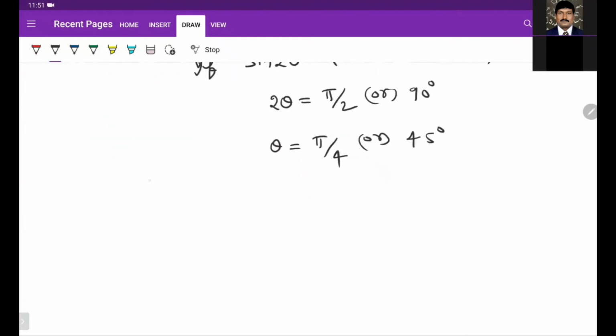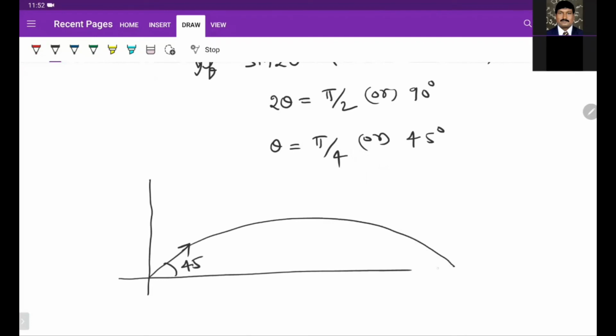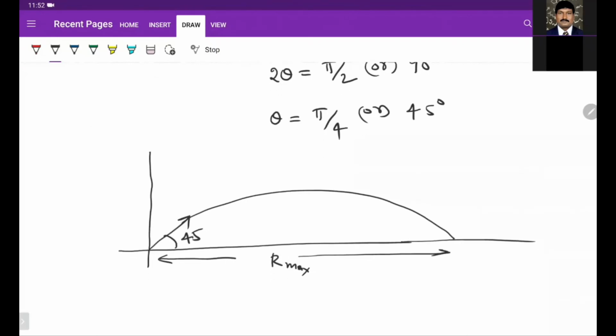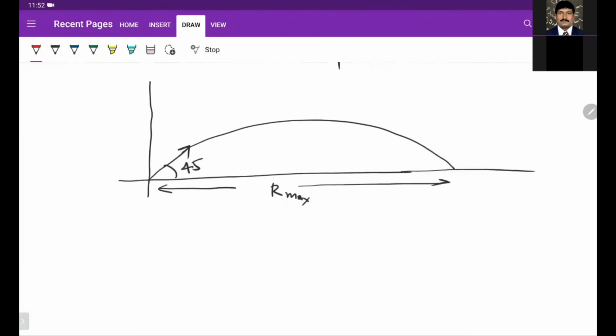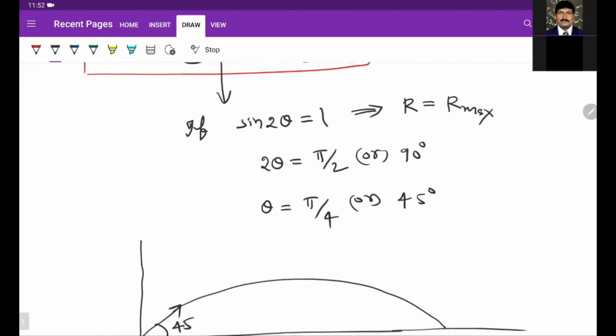When I project a particle at an angle of 45 degrees, it will reach the maximum distance along the x direction. This is the maximum range. That is only possible for 45 degrees. For any other angle, the range is not maximum. Suppose I project with a theta other than 45, the range is always less than the maximum range.